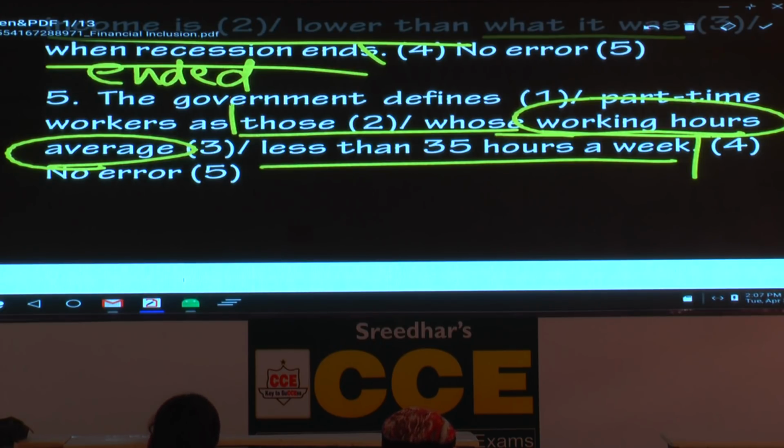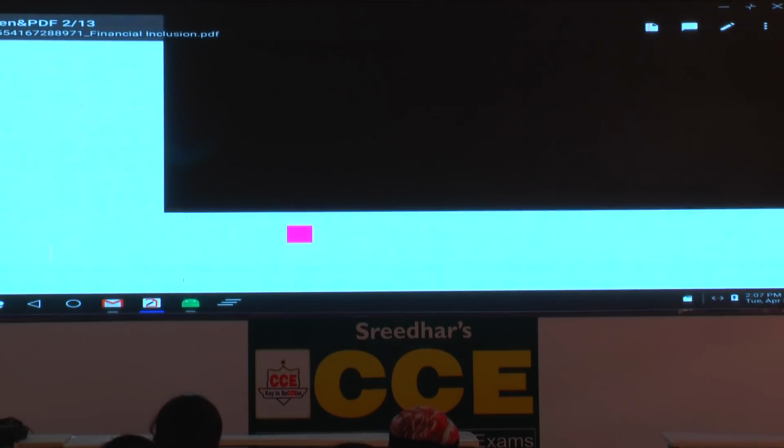But usually what happens is, please put a star mark. A sentence like this, not easy to spot the error, not easy to say no error. What is the reason? Generally we use the word average as a noun. For the first time you must have come across the word average, a verb. Then you don't know how to read the sentence, you get a little confused and you go off the track, then you cannot spot the error. Very simple. Nothing to worry, a tough question. So who has got all the 5 correct? Anyone? That's very good. I see a few hands.